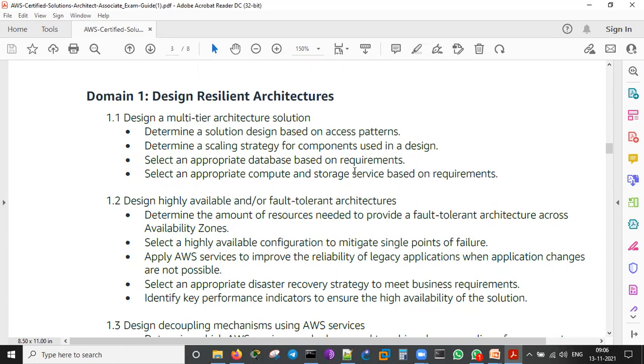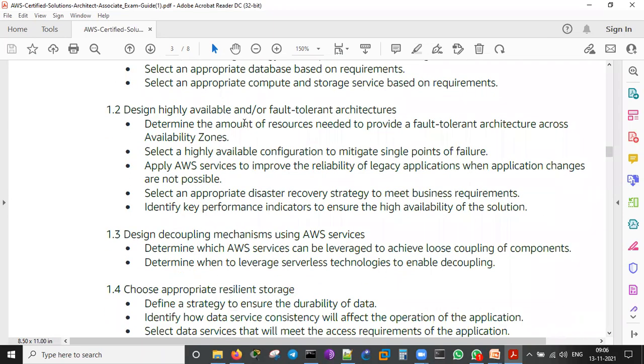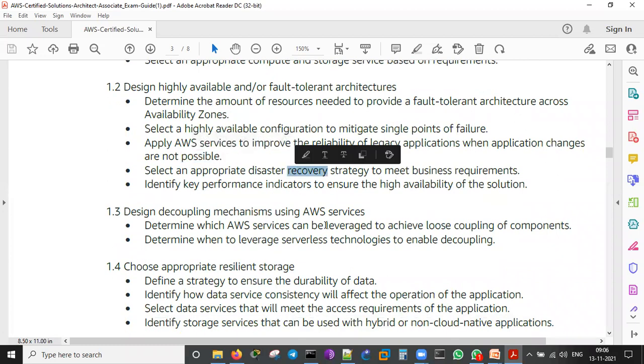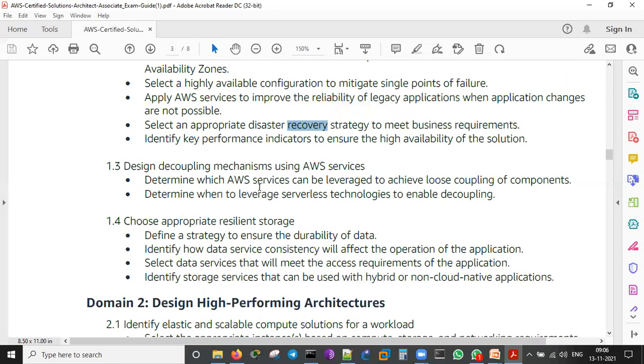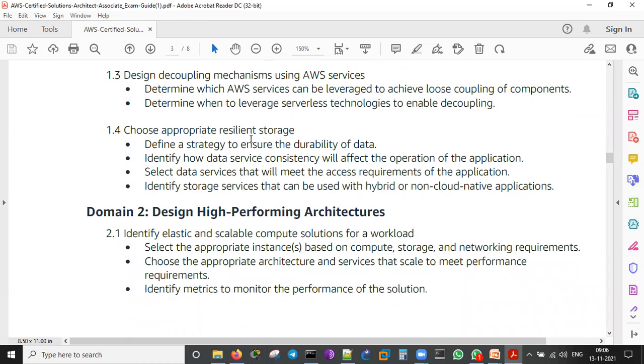Solution design based on access platform, scaling strategy, appropriate database based on requirements, compute and storage services, highly available, availability zones, mitigate the single point of failure, AWS services, disaster recovery planning, and determine which AWS services can be leveraged to achieve loosely coupled components, leverage serverless technologies, appropriate resilient storage. This is about the storage which we talk about.